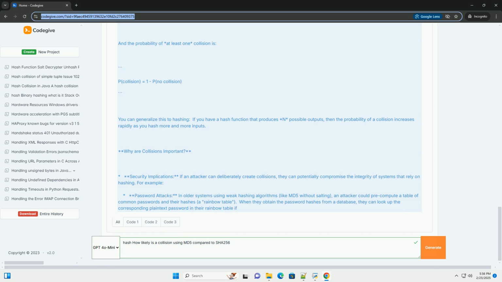Password storage: passwords are never stored in plain text. Instead, they are hashed. When a user enters a password, it's hashed, and the resulting hash is compared to the stored hash. This protects the actual password from being revealed if the database is compromised. Note, modern password storage also uses salting and key derivation functions, which we'll touch on later.